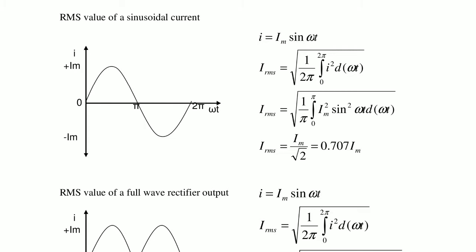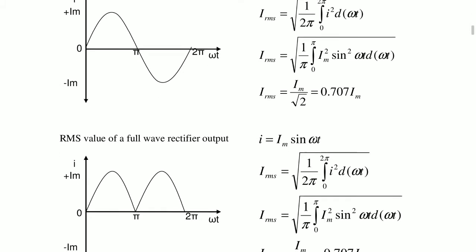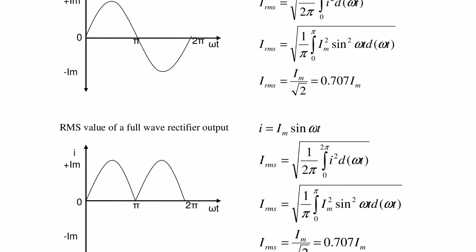Now let's go for the RMS value of a full wave rectifier output. I is equal to Im sin omega t. So IRMS is equal to, here also it is a symmetrical waveform, so consider the base as pi only.